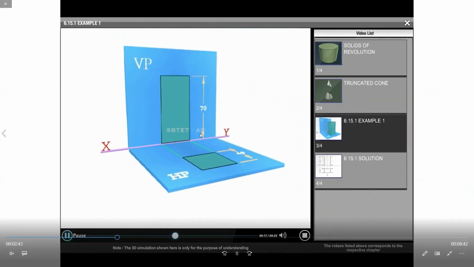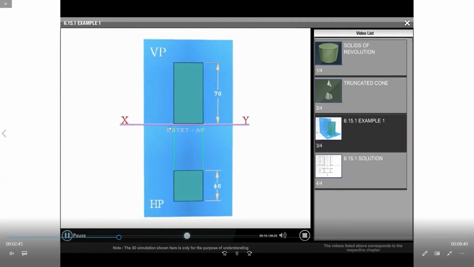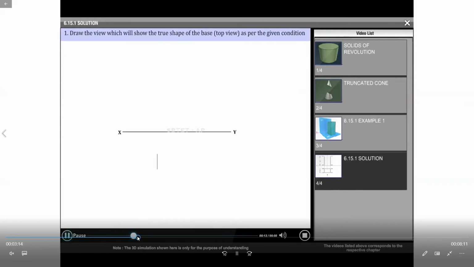Here you observe, you draw one reference line. This is the solution figure, showing the top view and front view. Okay, now we need to draw. First we draw the reference line XY. Which view will show the true view? The true shape of the base. The base is a square, that's why the top view is a square.